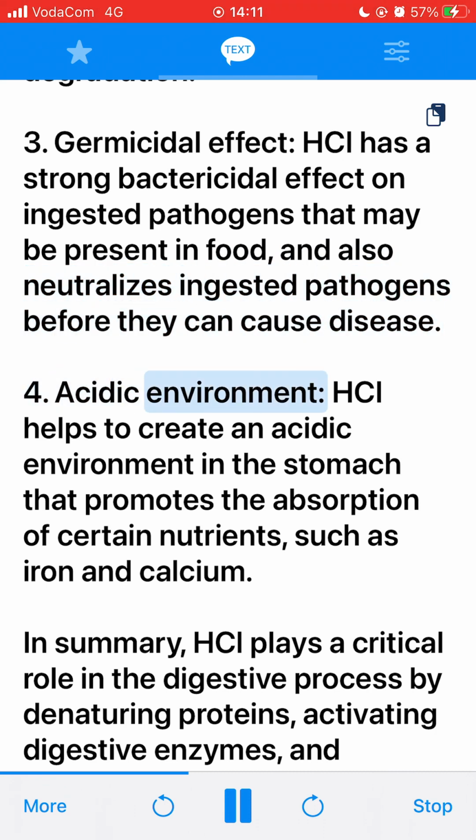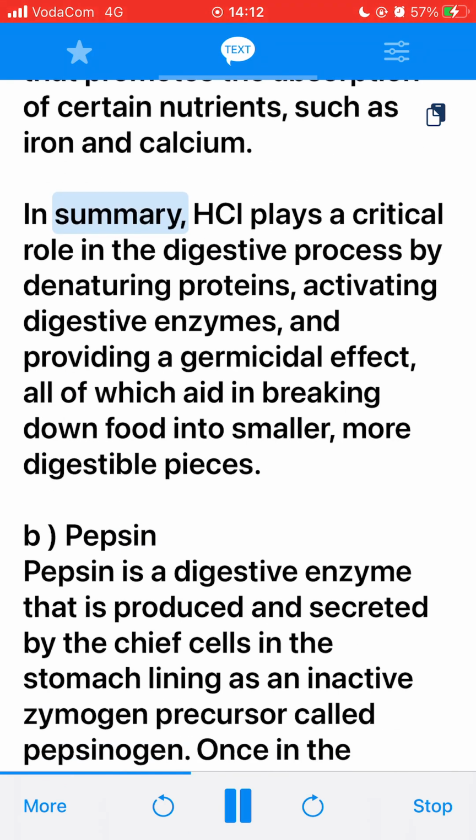Acidic environment. HCl helps to create an acidic environment in the stomach that promotes the absorption of certain nutrients, such as iron and calcium. In summary, HCl plays a critical role in the digestive process by denaturing proteins, activating digestive enzymes, and providing a germicidal effect, all of which aid in breaking down food into smaller, more digestible pieces.